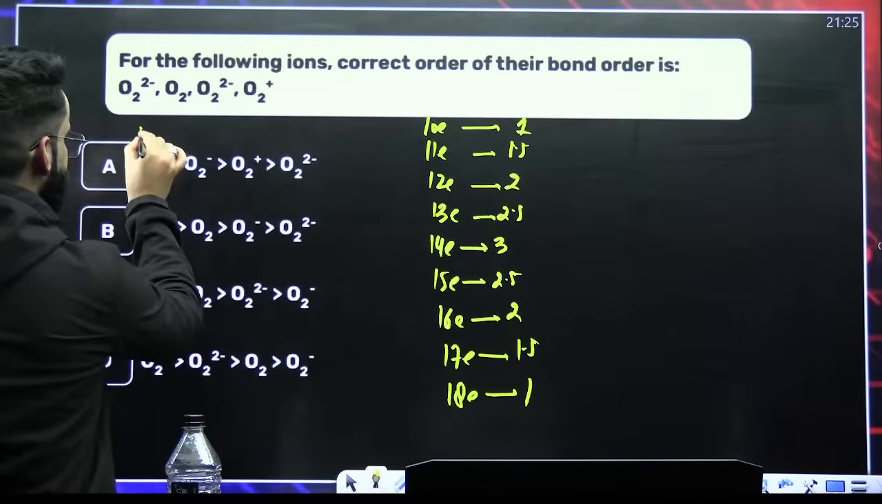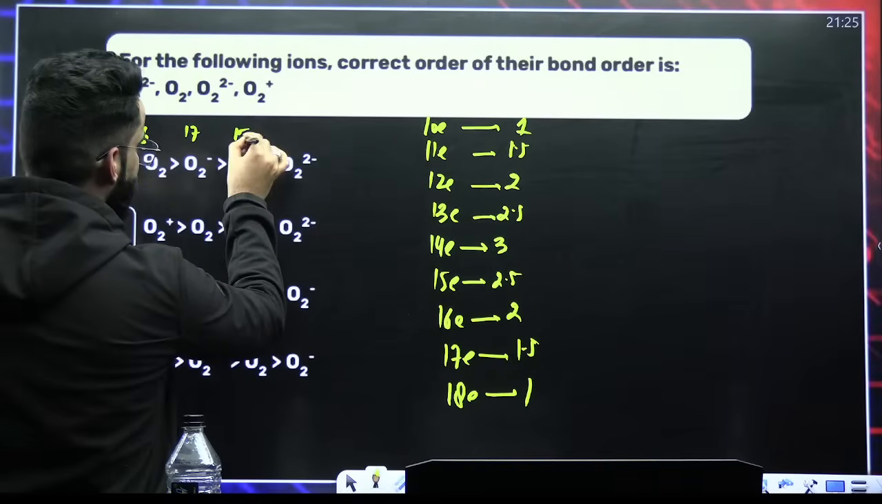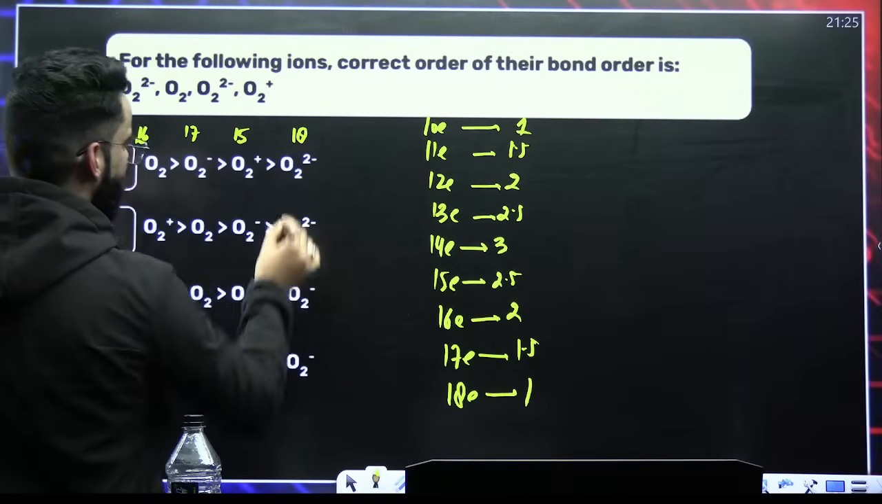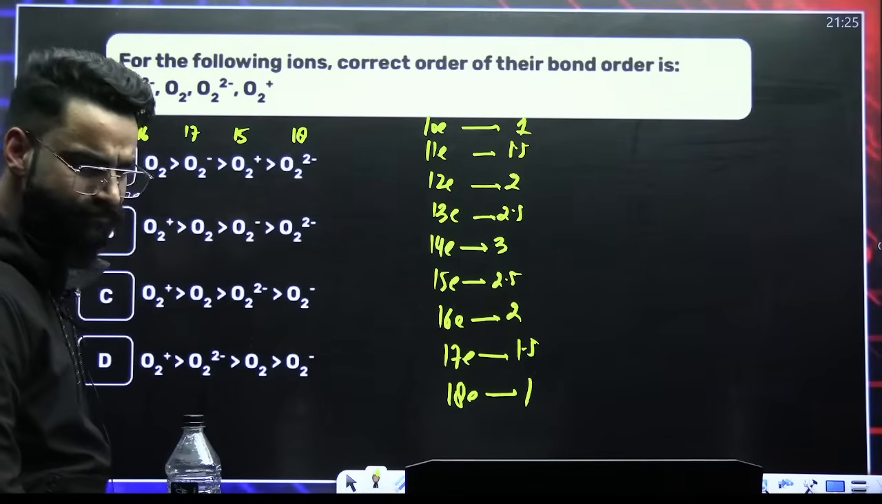Now O2 is 16 electron species. O2 negative means 17 electron species. O2 positive means 15 electron species, right? And O2 di-negative means 18 electron species. Perfect. Now arrange them on the basis of their bond orders. You can do it now. Easy.